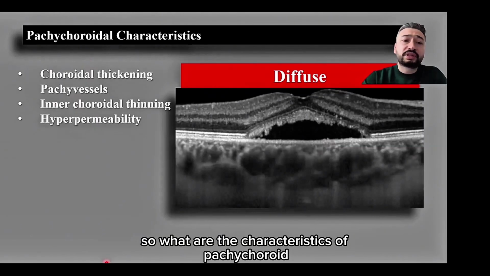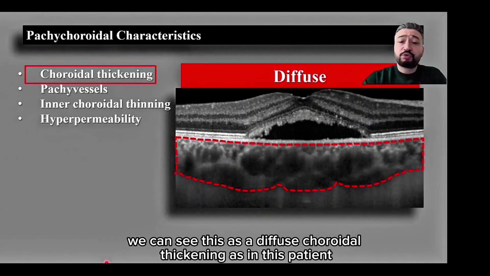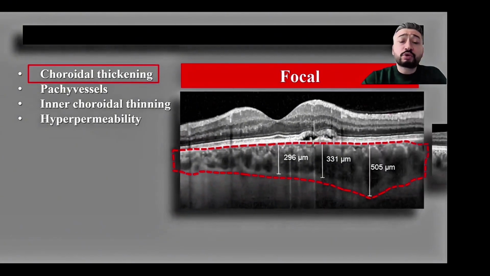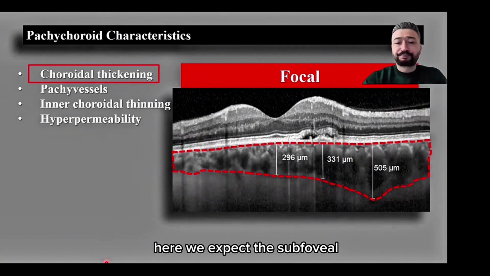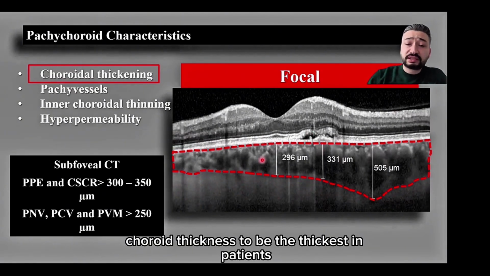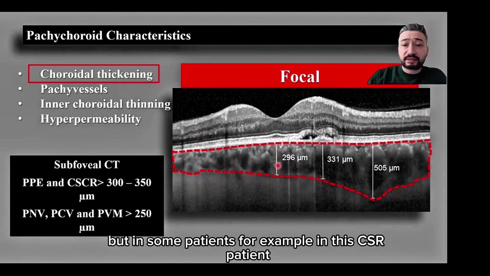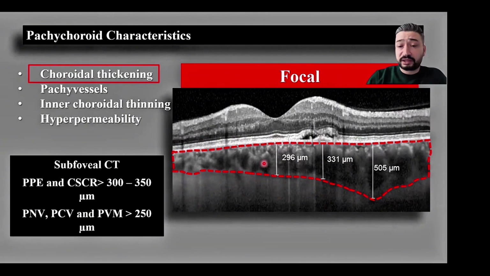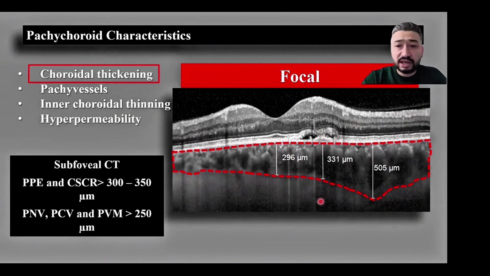So, what are the characteristics of pachychoroid? Of course, first is choroidal thickening. We can see this as a diffuse choroidal thickening, as in this patient. Or we can see focal choroidal thickening. What does focal choroidal thickening mean? Here we expect the subfoveal choroidal thickness to be the thickest in patients. But in some patients, for example, in this CSCR patient, the subfoveal choroid appears normal, while in other areas the choroid being much thicker than the subfoveal choroid means focal choroidal thickening.